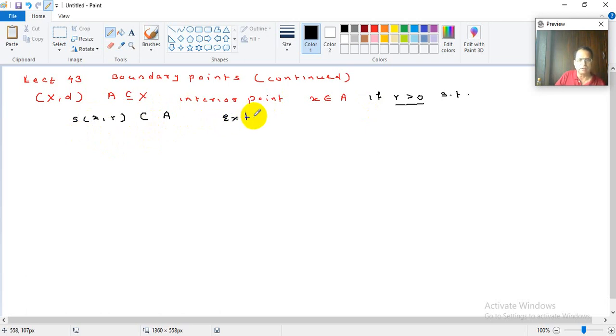Exterior point is an interior point of A complement.